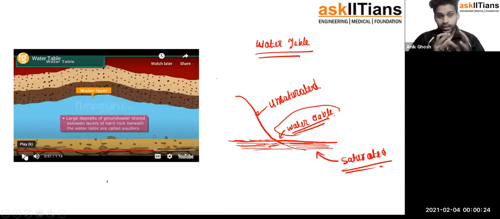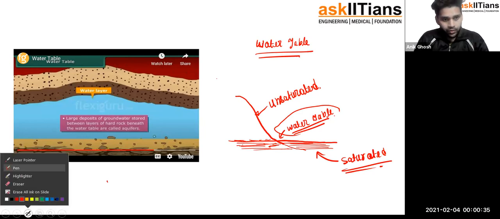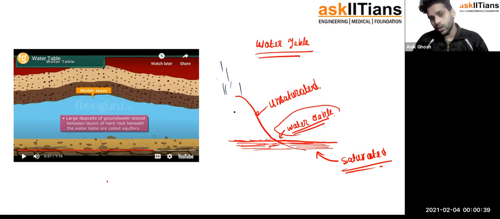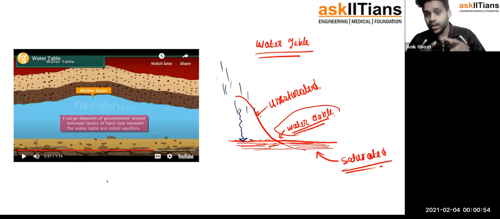So the thing they're trying to tell you is the same thing we have discussed in the last video. Through the process of infiltration, all the water that falls into the ground just seeps through it and goes into the water table, beneath the water table, and as a result, there is a layer of water inside the ground. So for that, we call it the underground water.